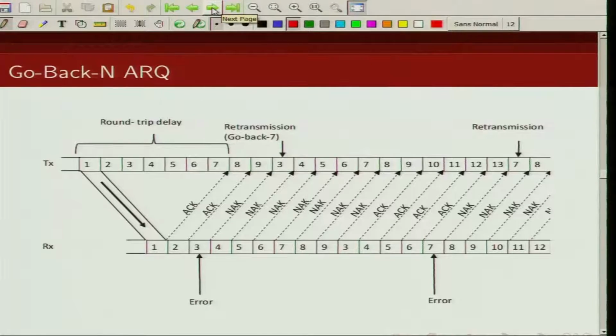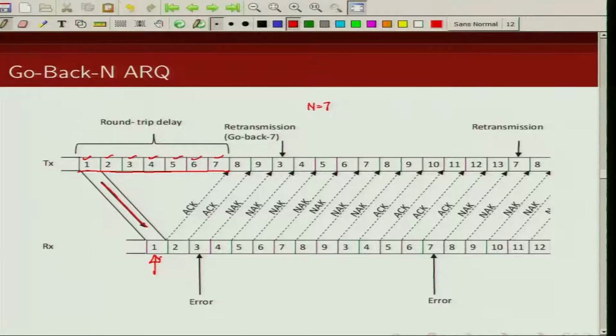Now I am illustrating the go back n protocol using this diagram. In this case I am taking n to be 7. So you can see here I am sending frames 1, 2, 3, 4, 5, 6, 7. Frame number 1, after some delay, is received at this time instance.